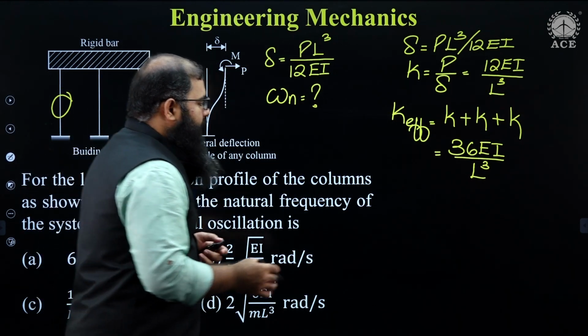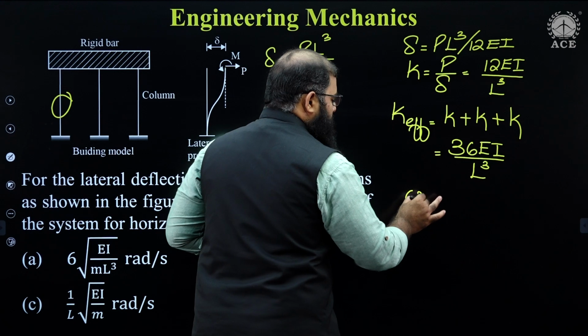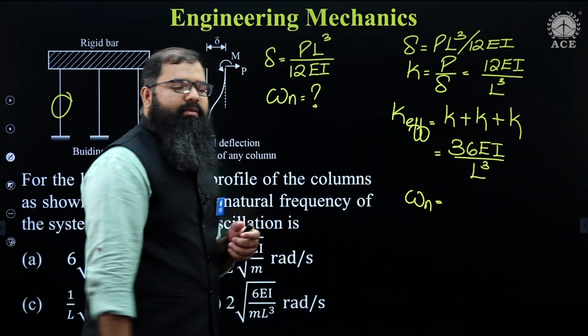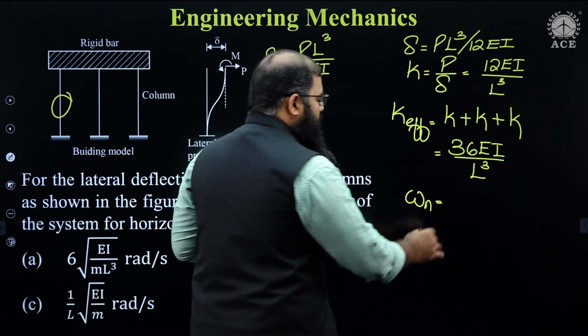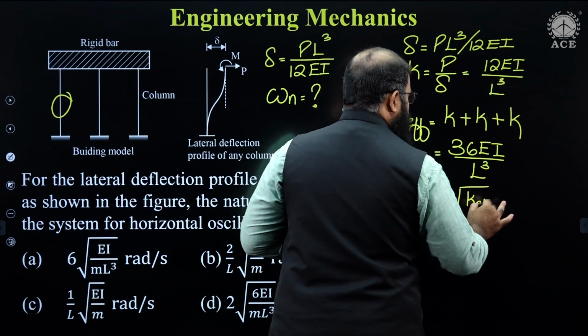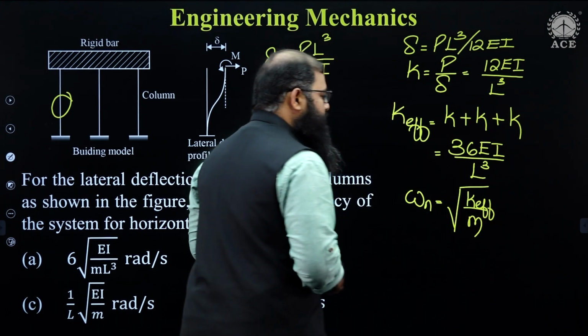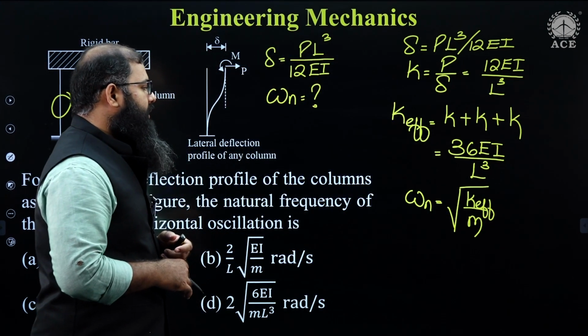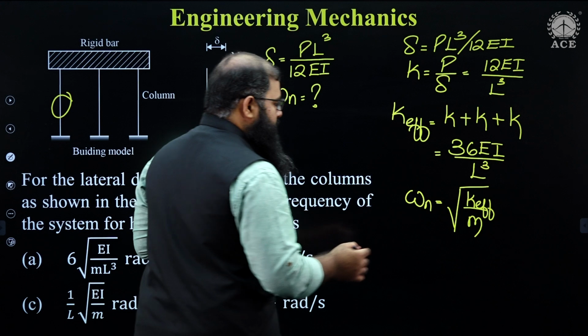Now I need the value of omega n. The value of omega n over here is supposed to be equal to how much? The value of omega n is equal to root over of K effective divided by mass. Let us put in the numbers now.